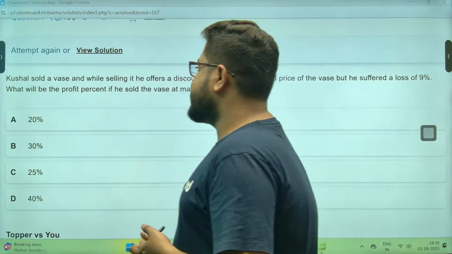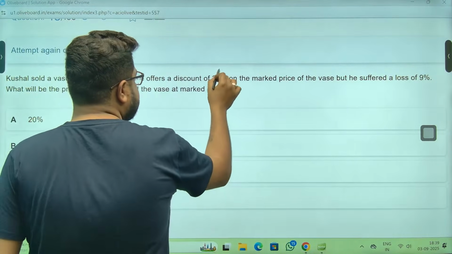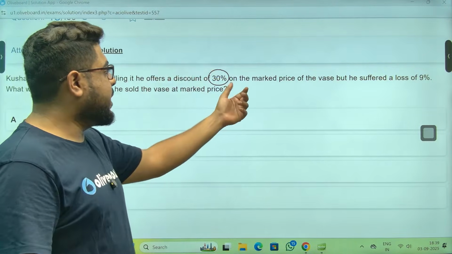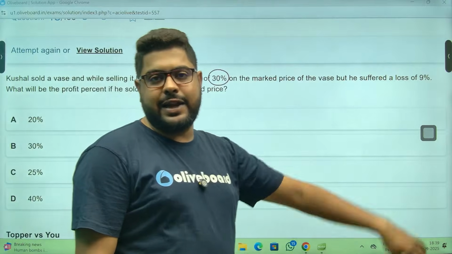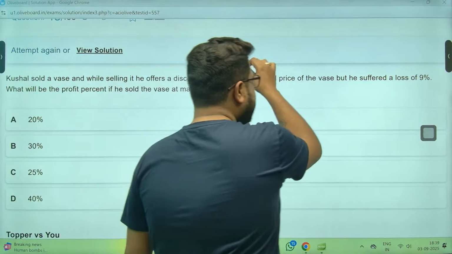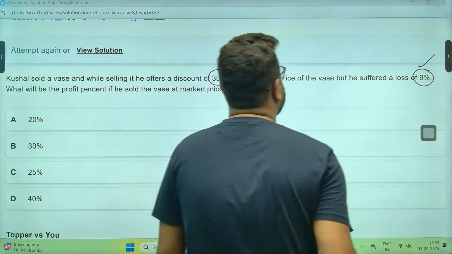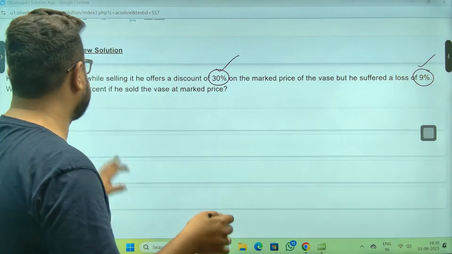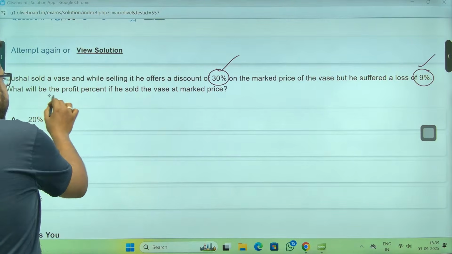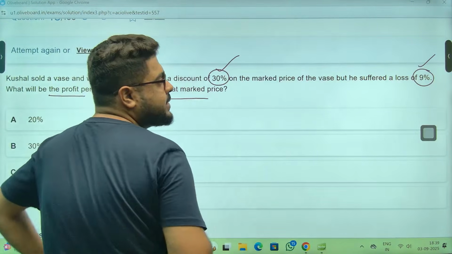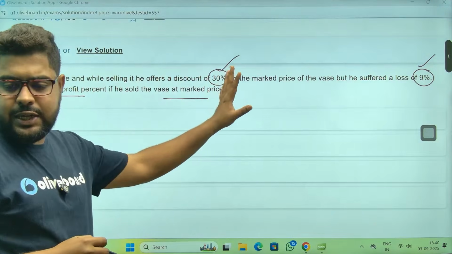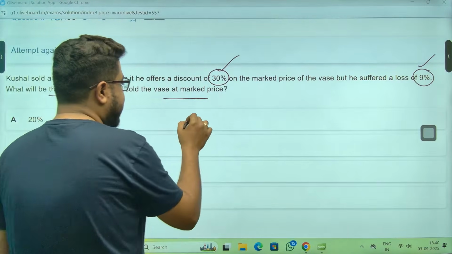Kushal sold a vase, and while selling it, he offers a discount of 30% on the MP, but suffered a loss of 9%. Sir, discount and also a loss is mentioned. So again, you start from any of the ends. What will be the profit if he sold the vase at marked price? Sir, again, no value mentioned. I can start with 100. Sir, MP, I am taking 100.